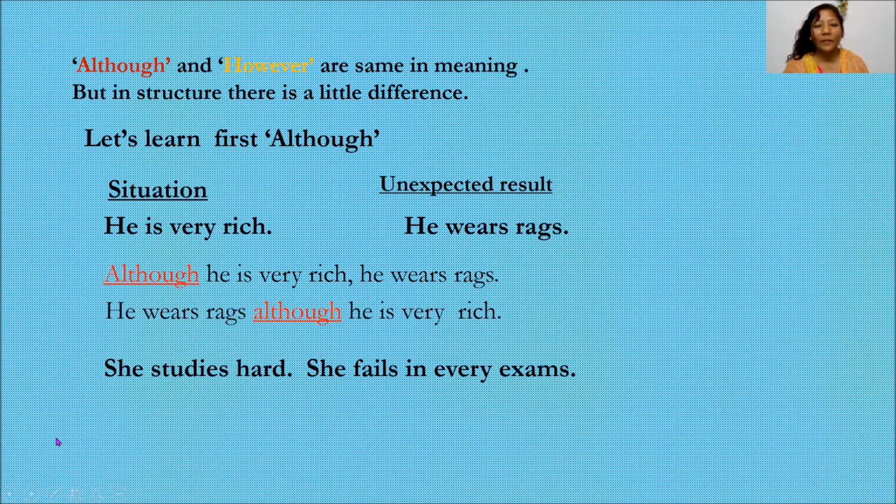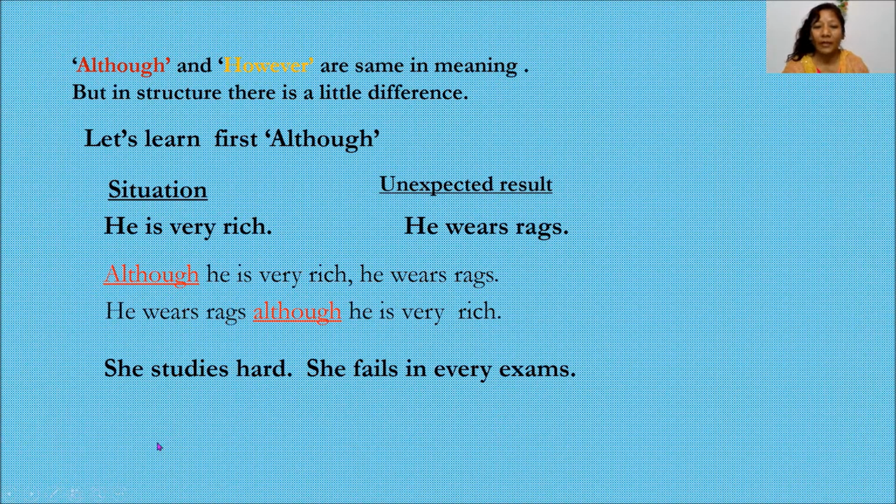Let's see another example. She studies hard, she fails in every exam. What is the situation here? She studies hard, so we think she passes every exam. But what happened here? She fails every exam. So this is the opposite of what we expect.